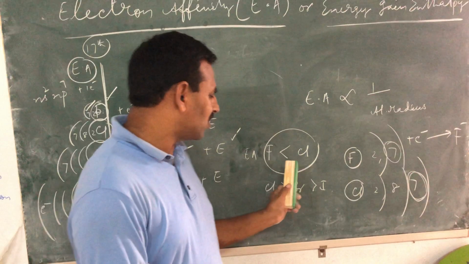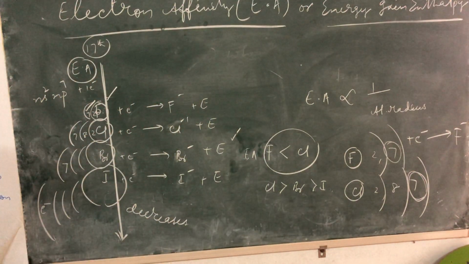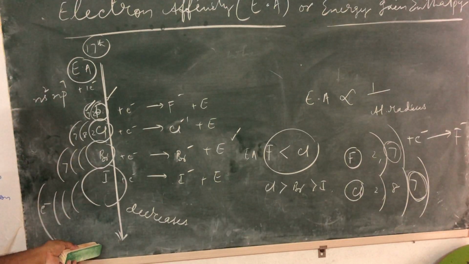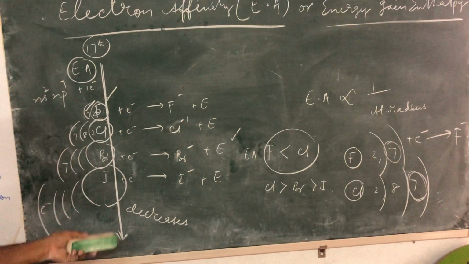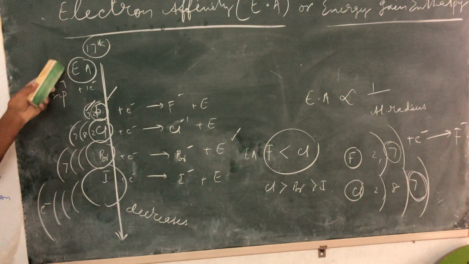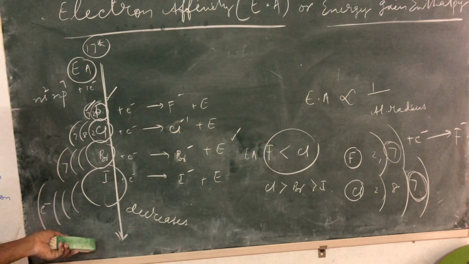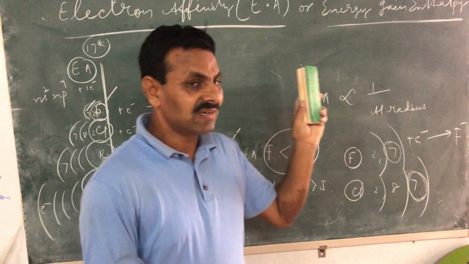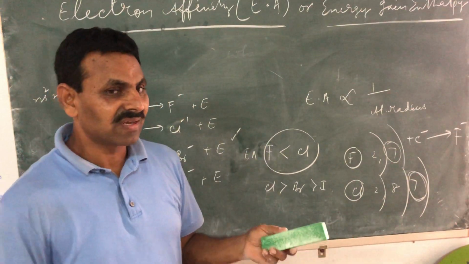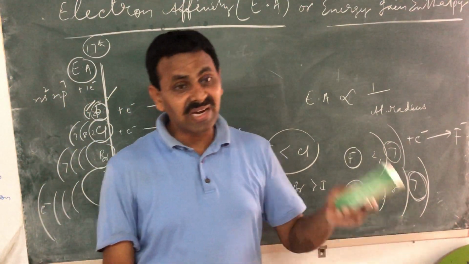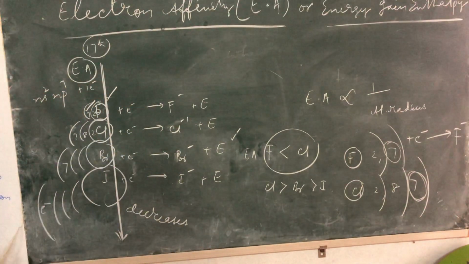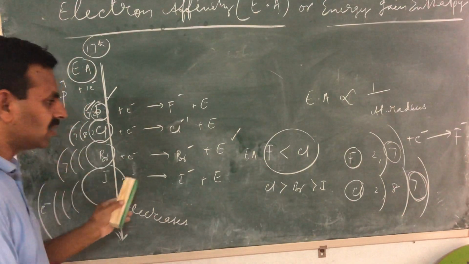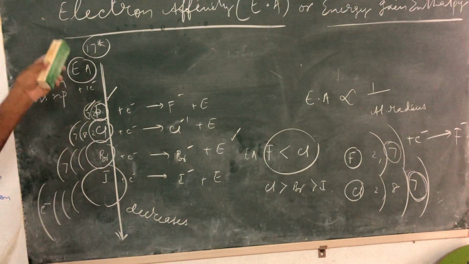So this is an exception, of course, why fluorine has less electron affinity than chlorine. Otherwise, electron affinities will gradually decrease, and the relation with atomic radius is inverse. Smaller the size, greater the electron affinity. Bigger the size, smaller the electron affinity. Just like ionization energy. Smaller the size, greater the ionization energy, because it is very difficult to remove an electron from a smaller atom. So this is about the trend in a particular group.